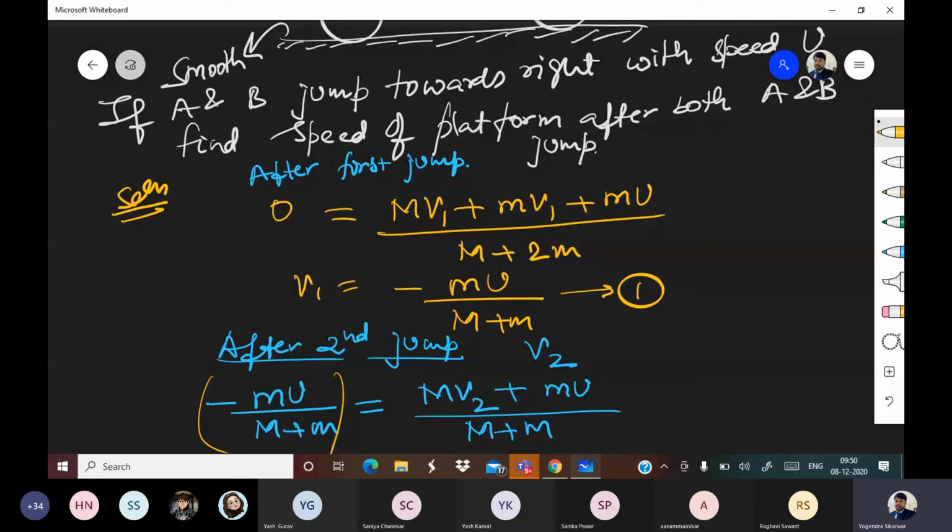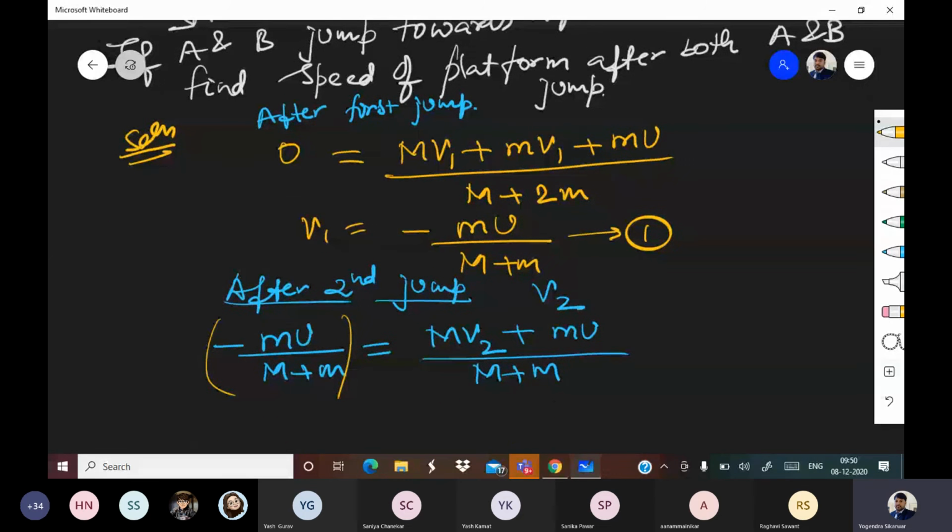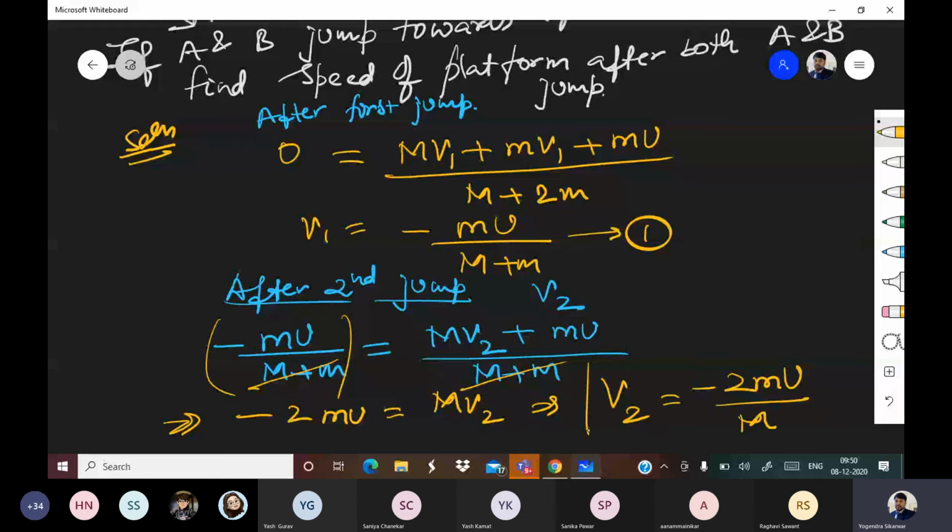So if you are simplifying, then this got cancelled. So minus 2 mu is equal to m v2, and this gives you v2 is equal to minus 2 mu upon m. Okay. So ultimately, the answer which you are getting is correct. Many of you posted the same answer, right?